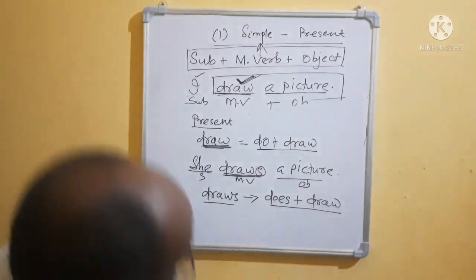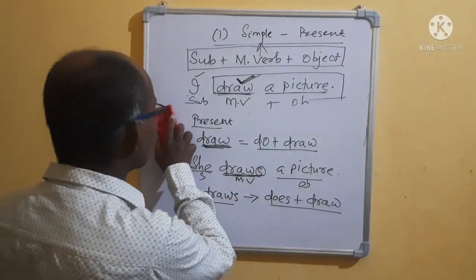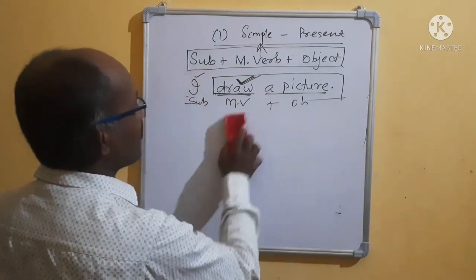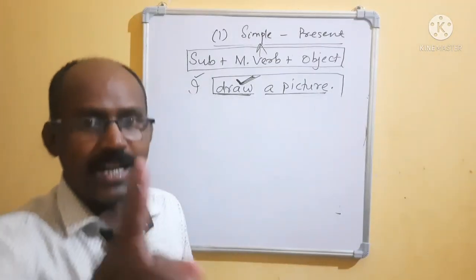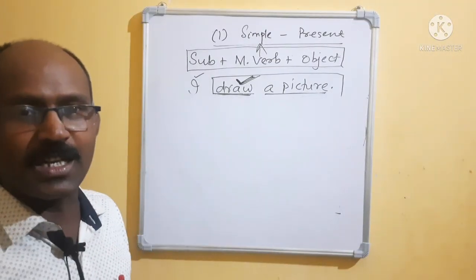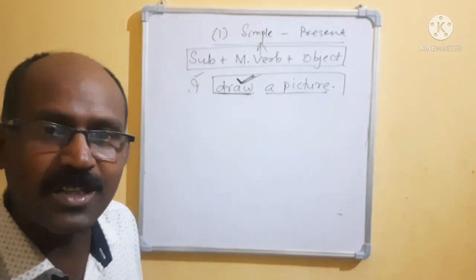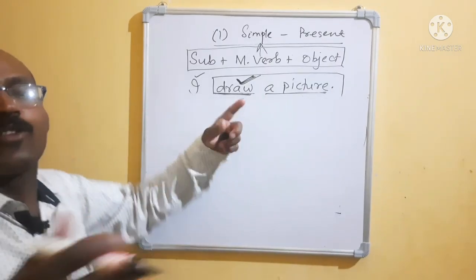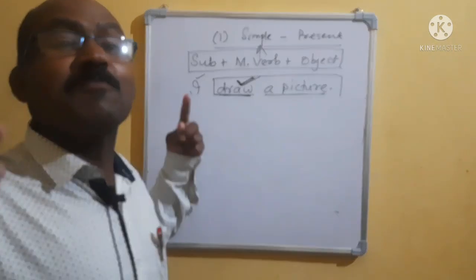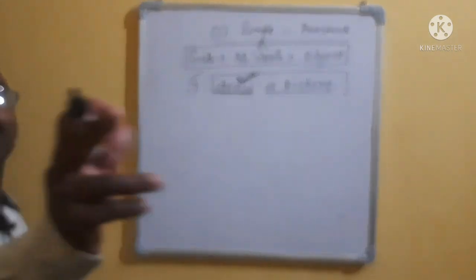I have already told you about positive sentence, declarative sentence, negative sentence, interrogative sentence, and imperative sentence. Now this is the declarative, positive sentence. How can you make it negative? If we are able to make it negative, negative is in your hand.